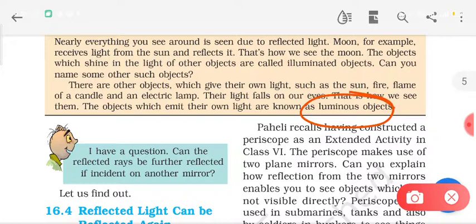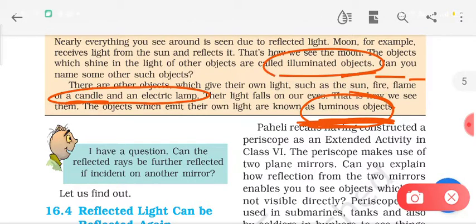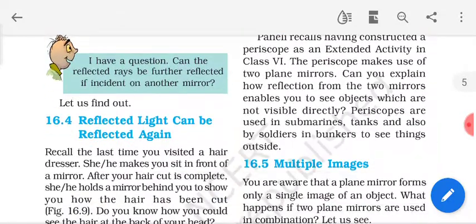So all such objects like the sun, fire, flame, which are producing their own light, are called luminous objects. But illuminated objects are those objects which do not produce their own light, but they are visible due to the fact that they are reflecting the light which is coming from some other source.